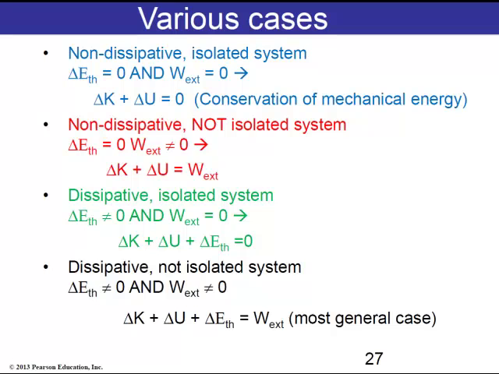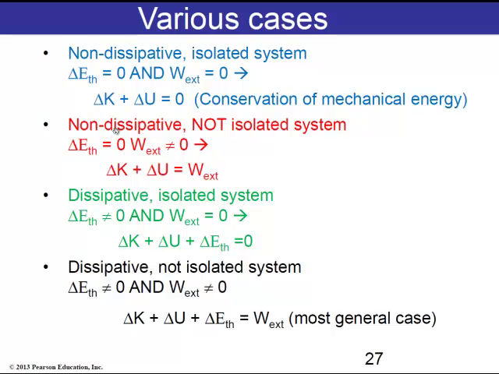Okay. So a system can be non-dissipative and isolated. That means it has no friction, and so the delta E sub th, thermal energy change, is equal to 0, and the work done by the external forces is equal to 0. So in this case, there is possibly a change in kinetic and a change in potential energy of the system, but the combination of the two changes is equal to 0. That's when we talk about conservation of mechanical energy. Those are the examples that we discuss in Chapter 10.